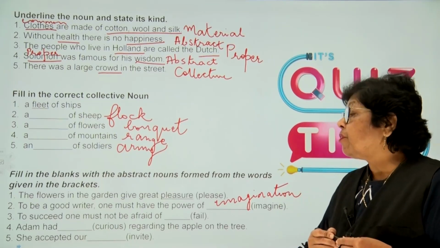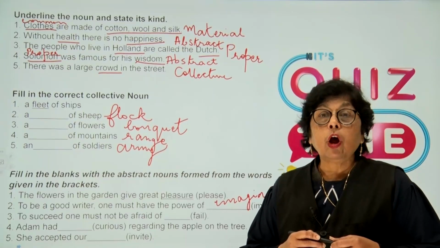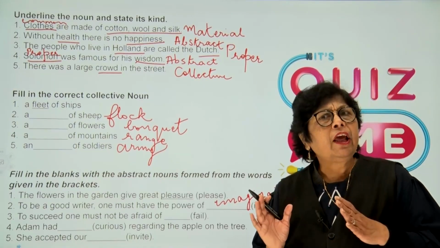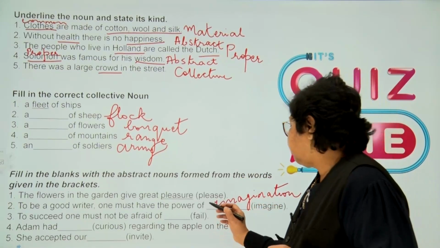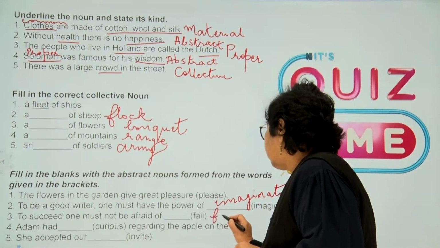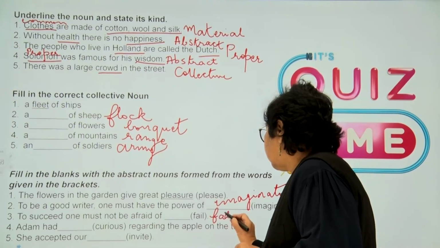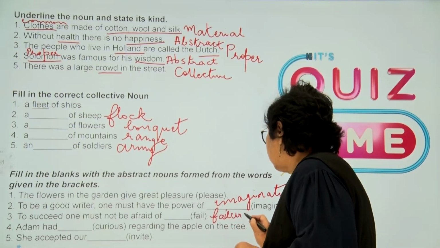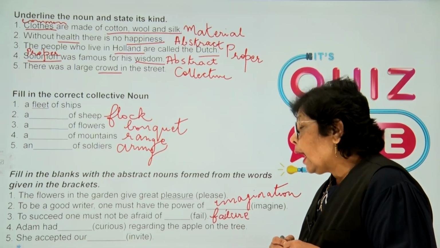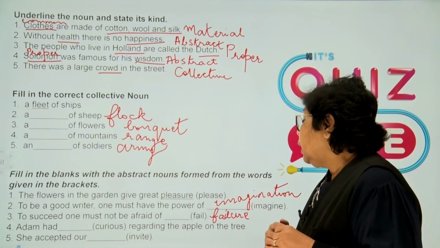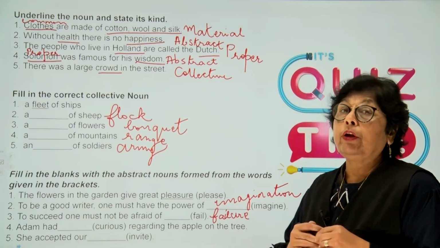Now, to succeed, one must not be afraid of fail. What is the abstract noun? Failure. Now, Adam had dash, that is curious, regarding the apple on the tree.